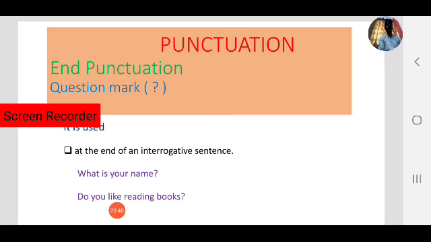For example, what is your name? Observe the question mark at the end of the sentence. So at the end of the sentence we use a question mark, that's why the question mark comes under end punctuation. Next one, do you like reading books? Observe the question mark at the end of the sentence. We use question marks at the end of interrogative sentences. Okay, this is one case. Let us see another case.